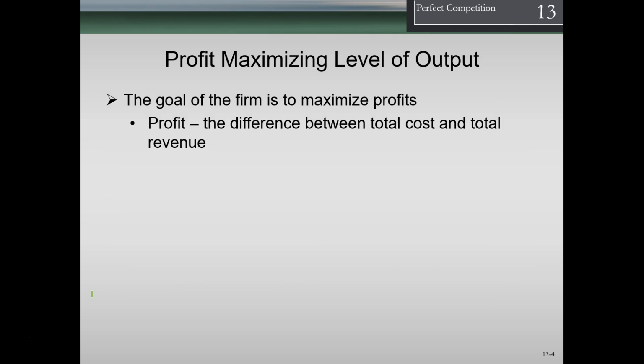Okay, so profit maximization, level of output. The goal of the firm is to maximize profits. Now, this sounds harsh to some people, and even when you talk to small businesses, a lot of times they're going to say, you know what, I started a small business because I wanted to work in this area, this service within healthcare, or I wanted to help these types of people, and that's why I started the business. Yes, we make a profit, but this was the goal. And I just want to point out that that's legitimate.